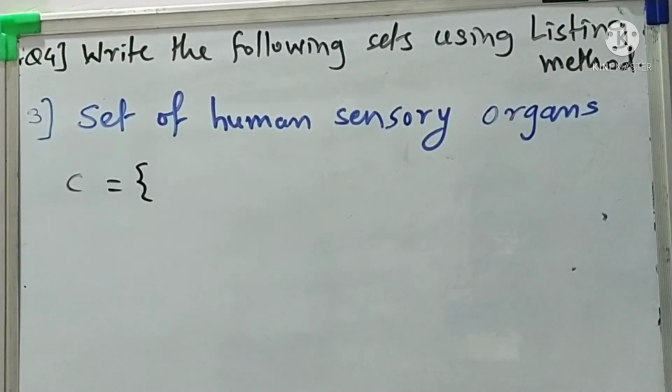third example is we have to write down the set of human sensory organs, which organs give us sensation, that in Marathi we call पंच ज्ञानेंद्रिय.